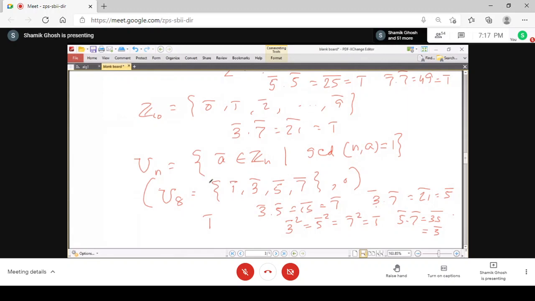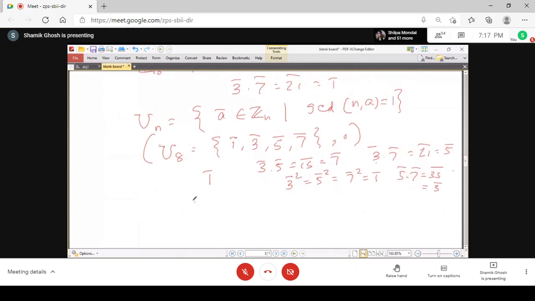So it is a group under multiplication, and this is called the group of units of Zn. Units means elements which are multiplicatively invertible. So this is the group of units of Zn, called Un.